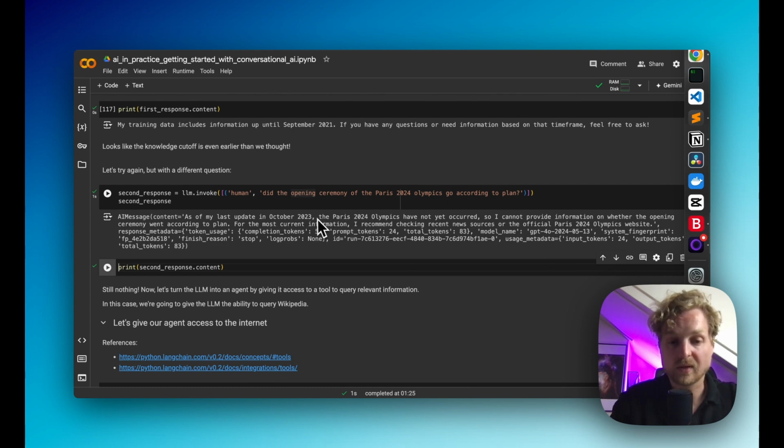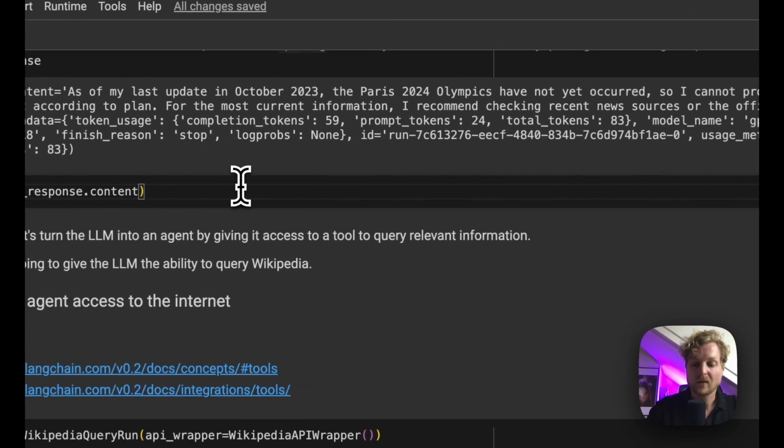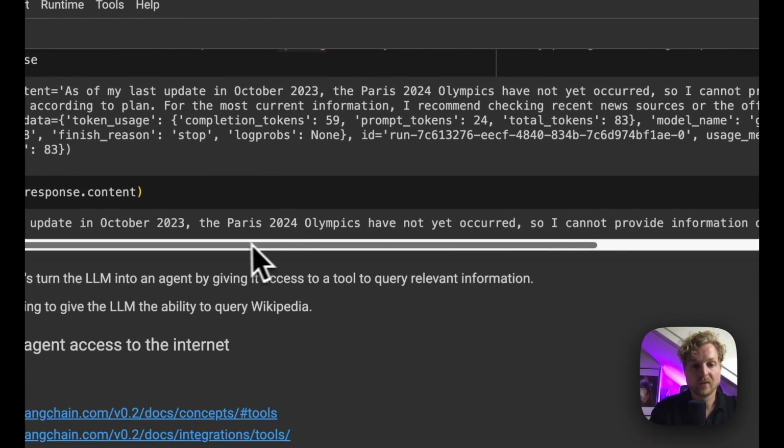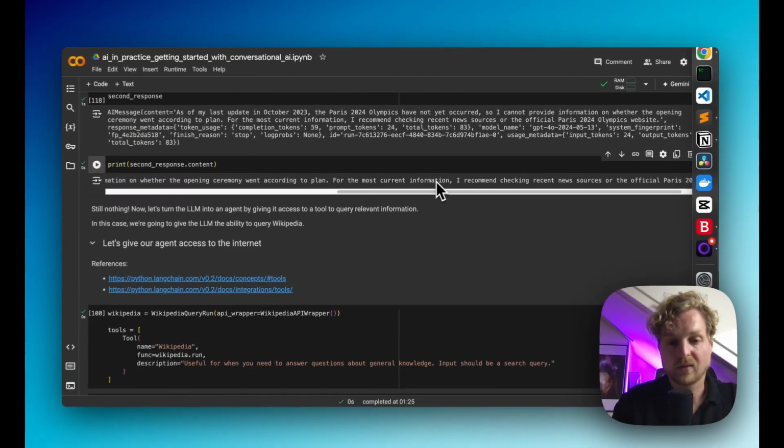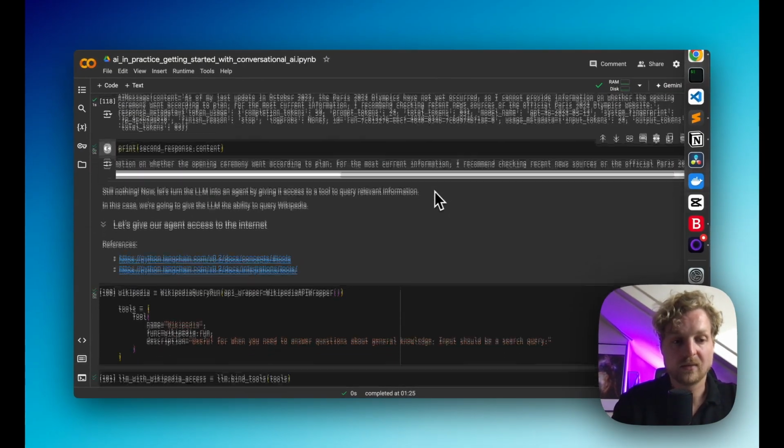So what is happening here is that we're asking the large language model about its future, a future that did not yet happen according to the large language model. That's also what we see in the answer. But it is aware that its data is not up to date.